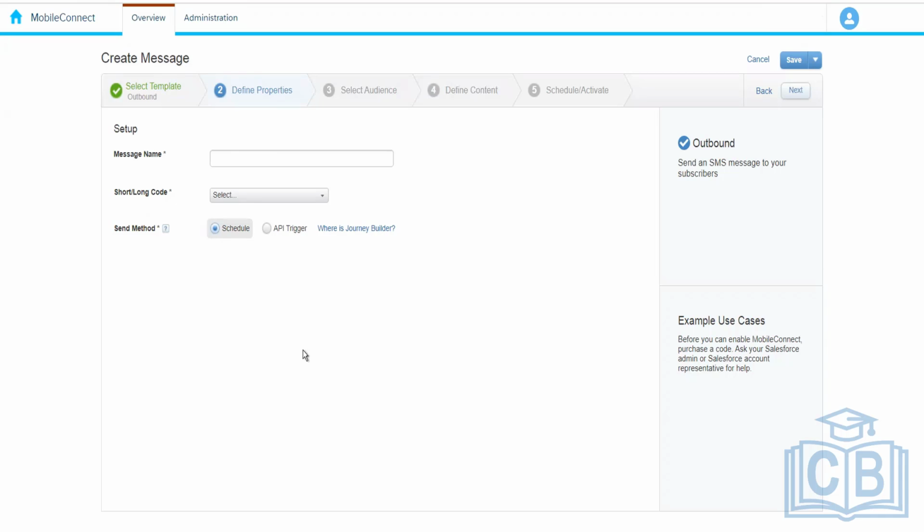Next one is the send method. Send method means how do you want to send the SMS? So we have a couple of ways. We will look at the automation, journey builder, and the API, and how we can send the SMS.